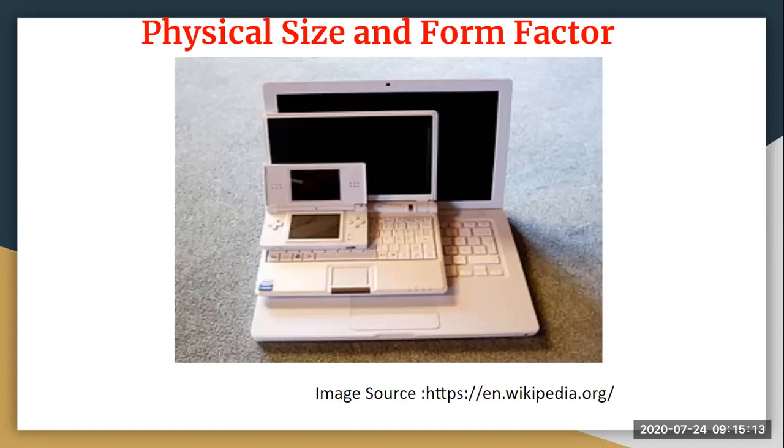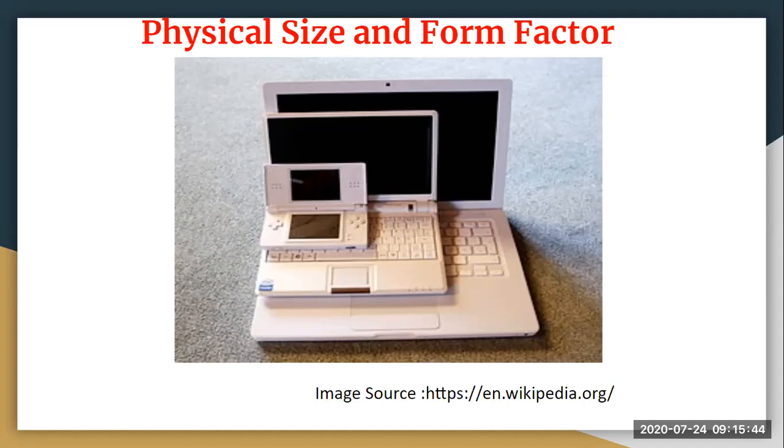So physical size and form factor here refers to whatever you are selecting or choosing for a platform. It doesn't come with just one size, there are options available. According to your requirement you should select the physical size and form factor. As you are going for IoT devices, your physical size or form factor should always be small. Don't go for large devices which are bulky and which you cannot carry. That is important, so you should always go for small devices.